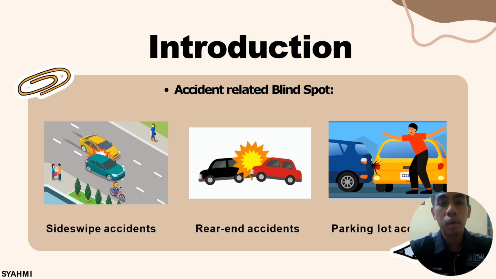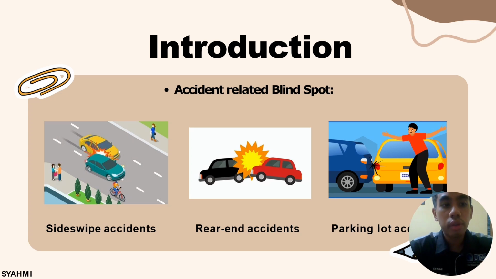I want to present the introduction. This accident is related to blind spot. A sideswipe accident occurs when the sides of two vehicles traveling in the same direction make contact with each other. The sideswipe accident can happen for reasons including driver distraction, failure to signal, driving too fast, equipment, weather, and blind spot.